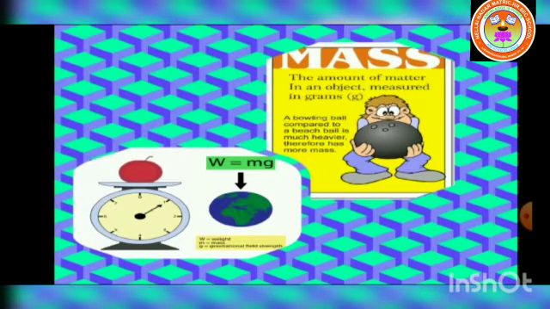So we know that weight is equal to gravitational force, that is mass into acceleration due to gravity. So W is equal to mg. What is the value of g? Acceleration due to gravity for the earth at sea level is 9.8 meter per second square.